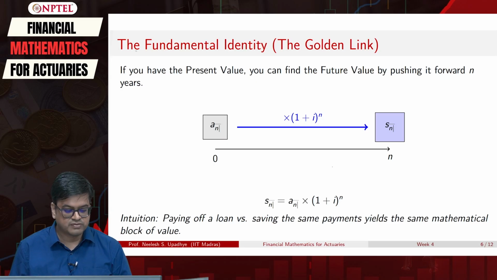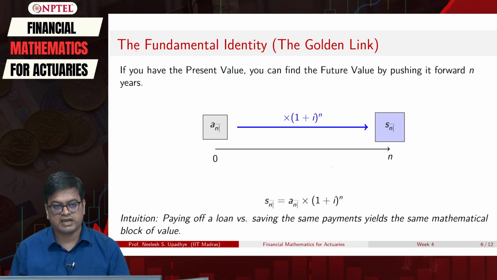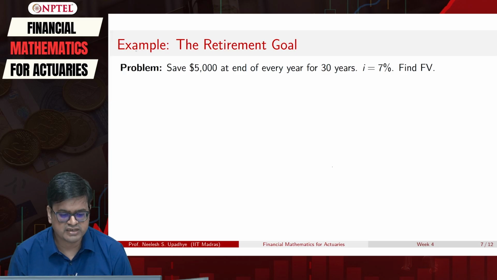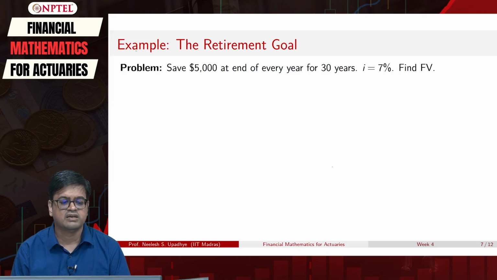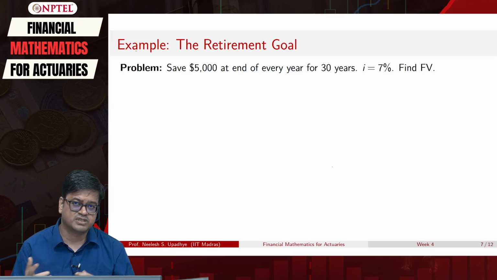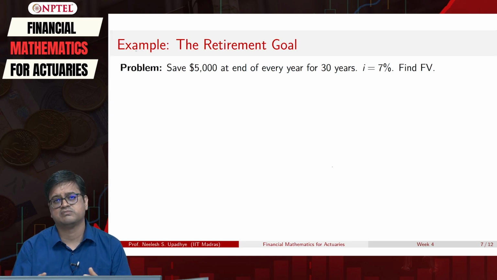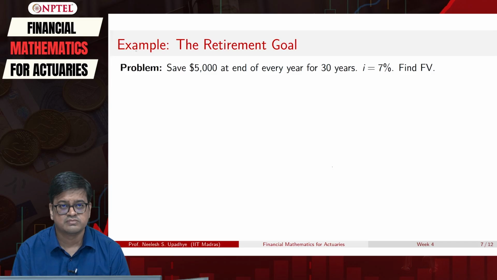Once that is clear, then we can look at one common example which many of you must have thought of, that is the retirement goal. Any term life plan or term insurance plan, they preach to you that you save this much amount for the next so many years, you may earn interest of this percent, and then finally when you reach 65 or something, you will get this much value. How to compute that? That's the idea here.